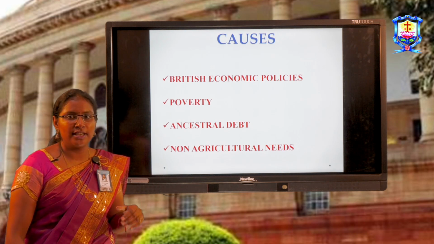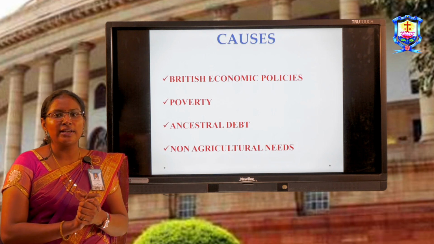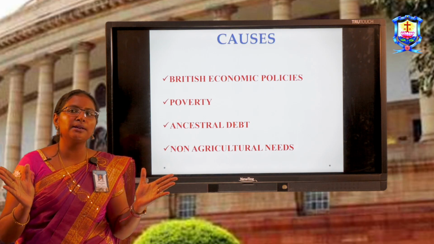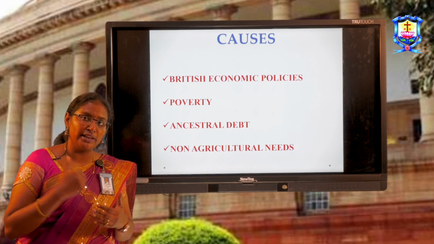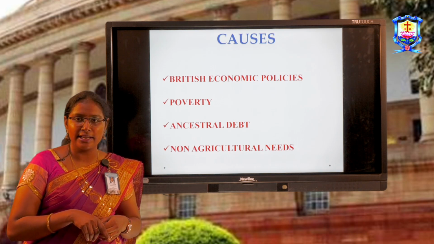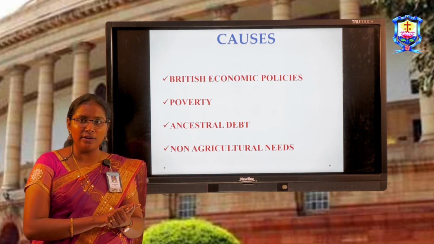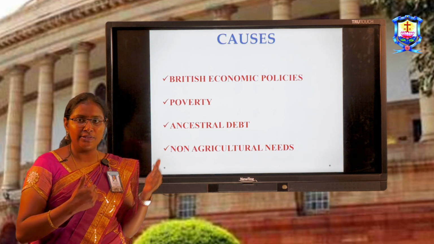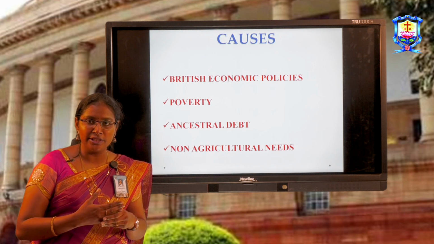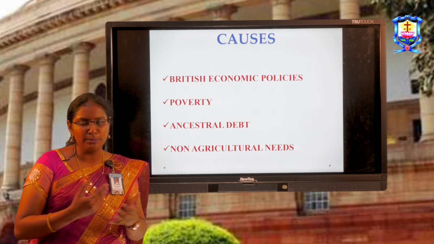British economic policies. We know that the British ruled India and they gave so many economic and social policies. For example, commercialization of agriculture, a very famous one, which opened the markets of the Indian economy to the world. And then revenue policies. There were so many land revenue policies introduced by the British. I am taking these two policies specifically because they are directly linked with our concept of rural indebtedness. The land revenue policies were introduced to extract the maximum amount from the peasantry and the rural people.